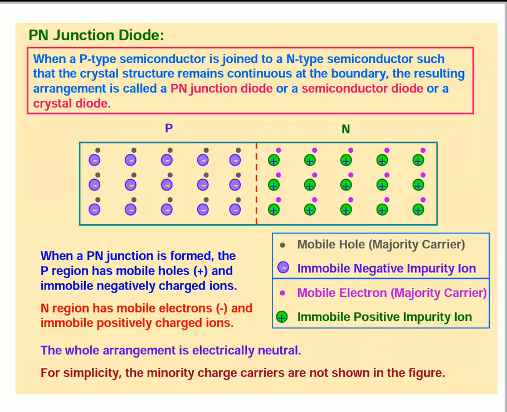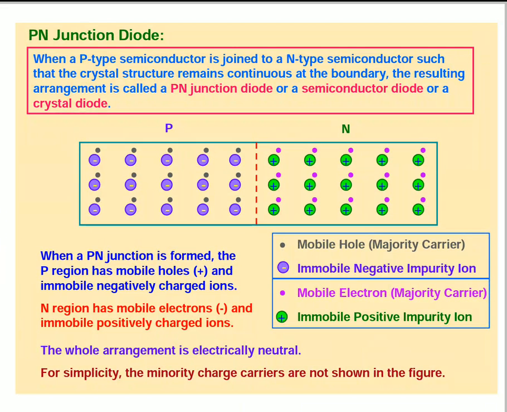Then to fourth group elements we can add fifth group elements like arsenic and antimony to get N type semiconductors. Here we can take one P type and one N type and join one to the other.